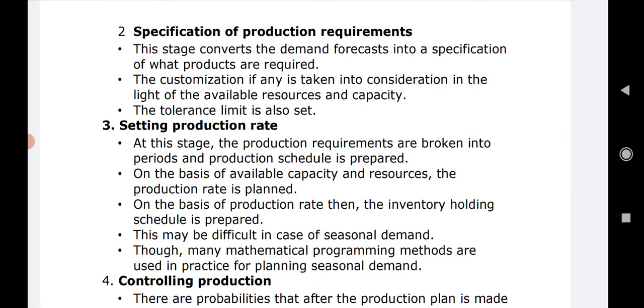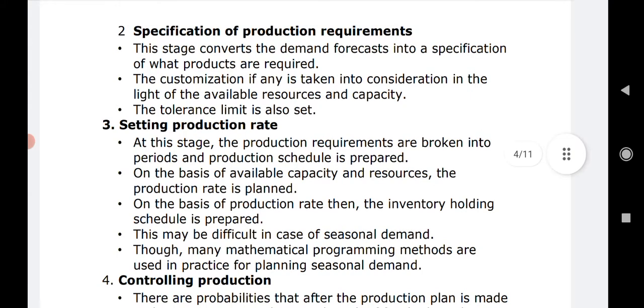At this stage we convert the demand forecast into the specification of what products are required. કઈ પ્રકારની ડિમાન્ડ છે અને કયું પ્રોડક્ટની રિક્વાયરમેન્ટ છે એના આધારે એક સ્પેસિફિકેશન તૈયાર કરવામાં આવે છે. The customization, if any, is taken into consideration in the light of available resources and capacity. Customization means what the customer's requirement is, and accordingly are we going to provide them or not.